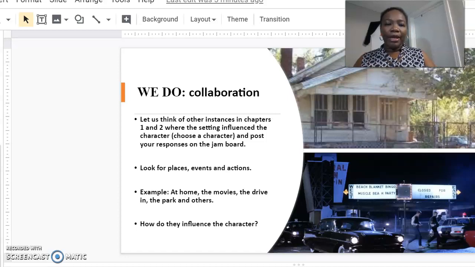Okay, all right. And remember that all these happenings around us actually affect our mood and how we feel, basically. How the character feels and then how the reader also feels. All right, so it's your turn to come up with your example and post it on the Jamboard.